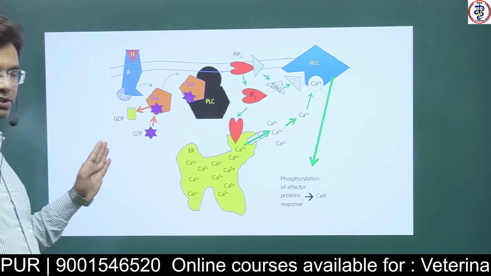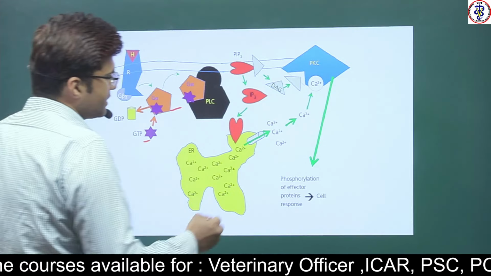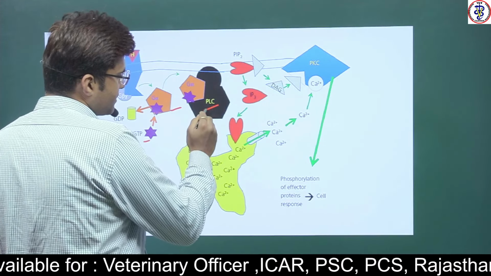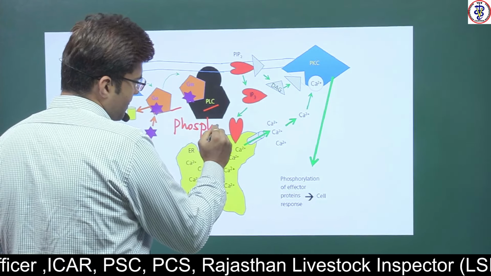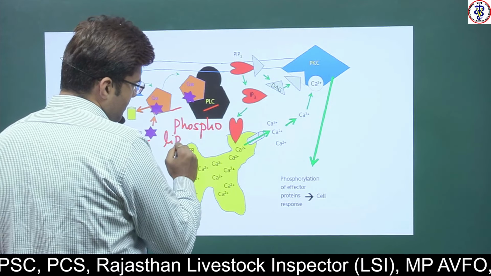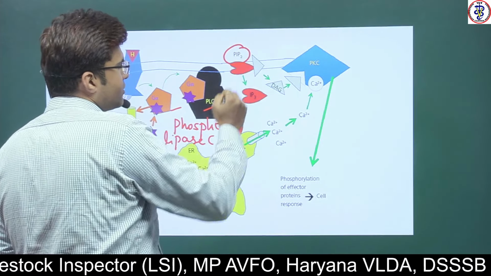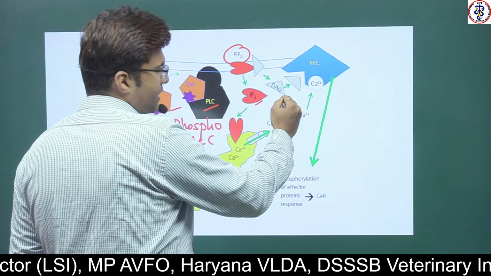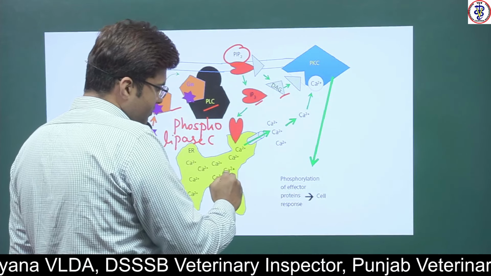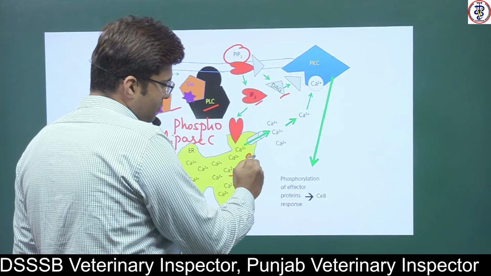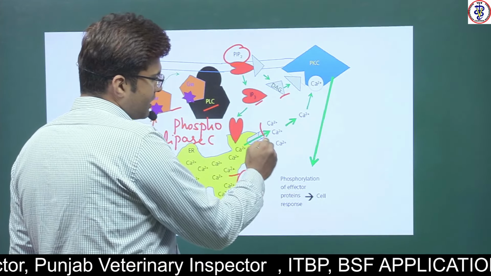In the second mechanism of action, as you can see, when the G alpha becomes active by binding with GTP, it activates an enzyme called phospholipase C. Phospholipase C breaks down phosphatidyl inositol diphosphate into inositol triphosphate and diacylglycerol. Inositol triphosphate stimulates the sarcoplasmic reticulum, or you can say endoplasmic reticulum, for release of calcium ions.